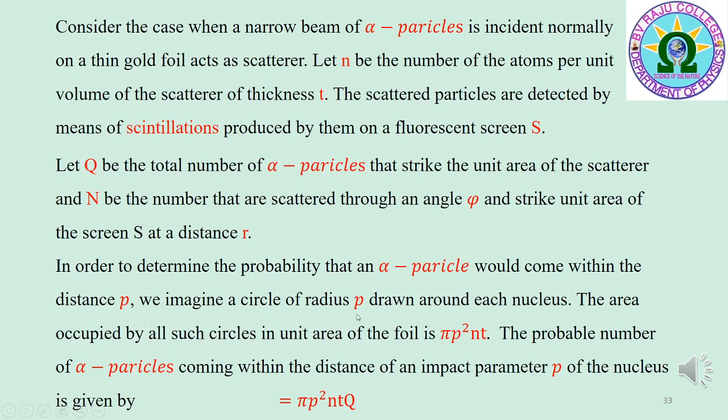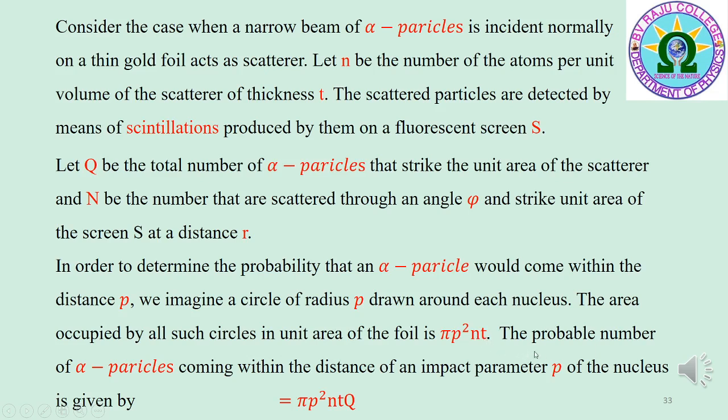In order to determine the probability that an alpha particle would come within the distance P, we imagine a circle of radius P drawn around each nucleus. The area occupied by all such circles in unit area of the foil is pi P square nT, where pi P square is the area around the nucleus, n is the number of atoms per unit volume of the scatterer, and T is the thickness of the scatterer.